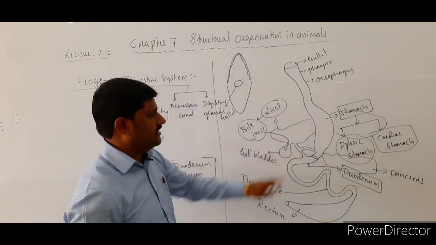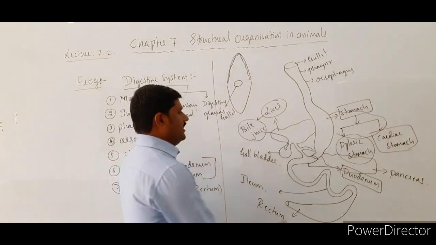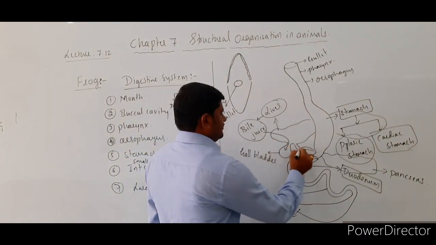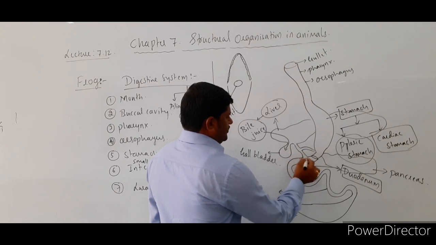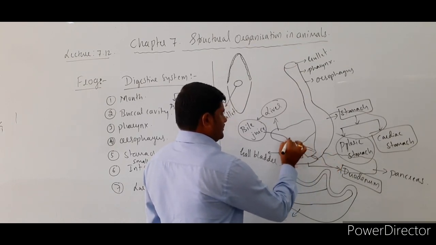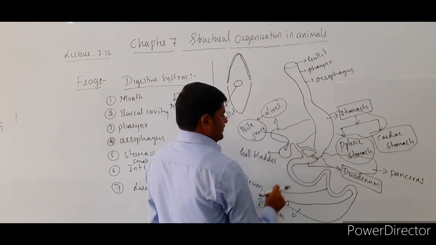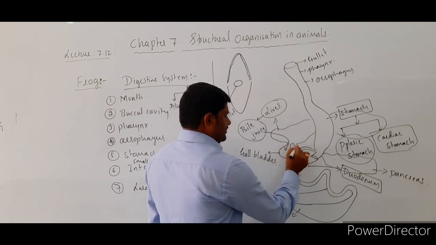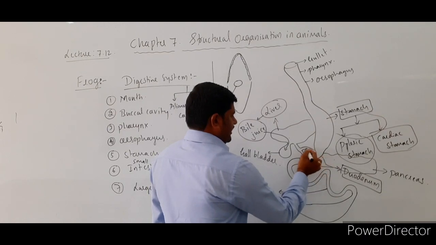It's stored inside the gallbladder, and through this duct, which is a common passage for both pancreatic juice as well as bile juice. This is the bile duct, and this is the pancreatic duct.